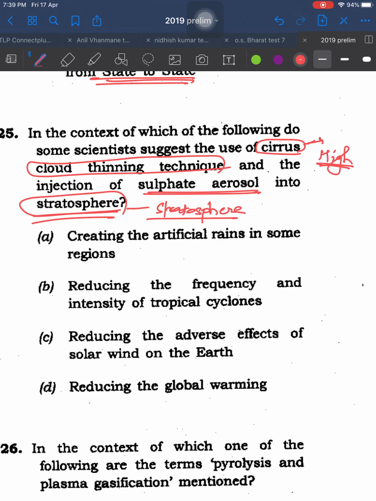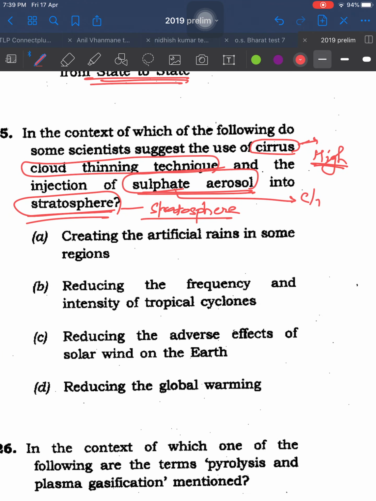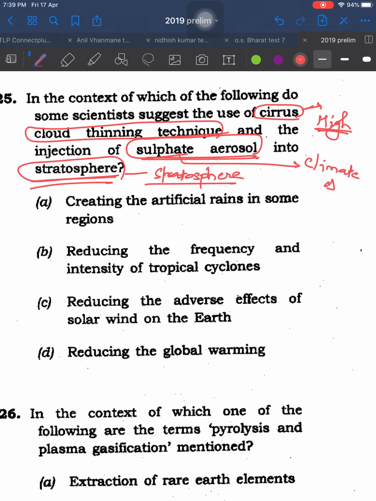Not a single climatic action happens in stratosphere. And then sulfate aerosol. You might be knowing sulfate. It is about climate change. To minimize the global temperature, rising temperature, sulfate is used. Okay. Now with these basic conceptual understanding, solve this question.